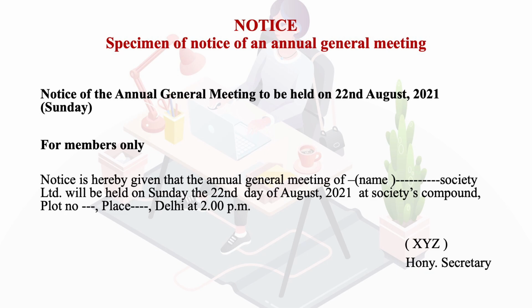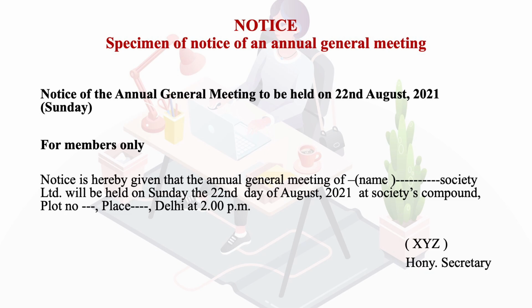The content of the notice reads as under: notice is hereby given that the annual general meeting of such and such society, it can be any society, any organization, any club, will be held on Sunday, the 22nd of August 2021 at the society's compound, plot number so and so, place so and so, Delhi, at 2 p.m. And then the signature of the Honorable Secretary would be there.